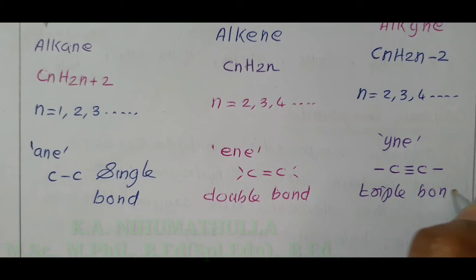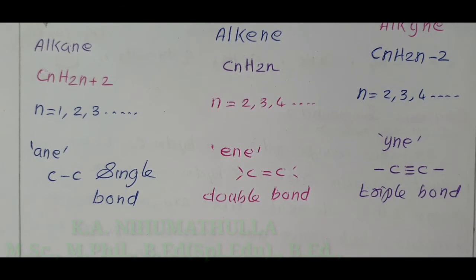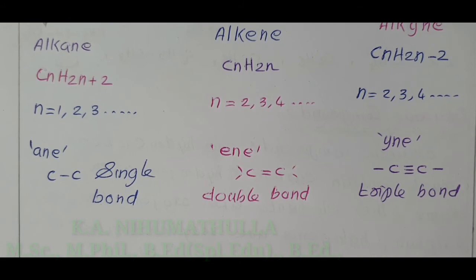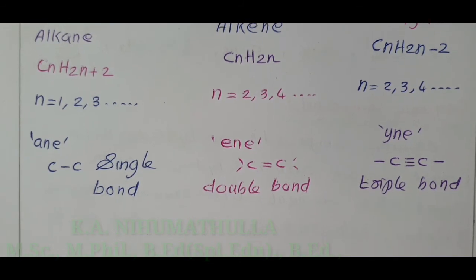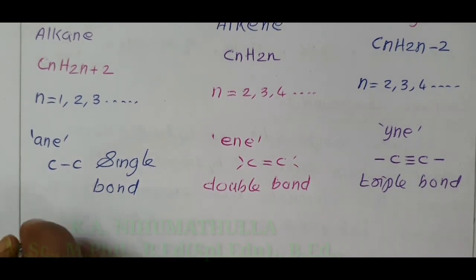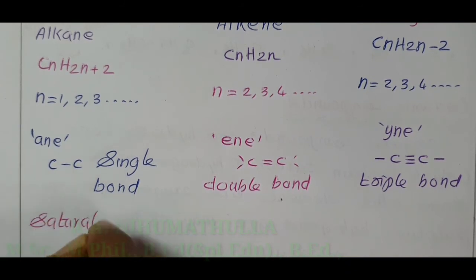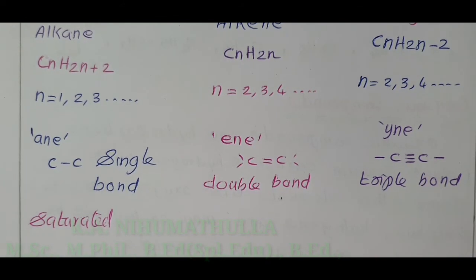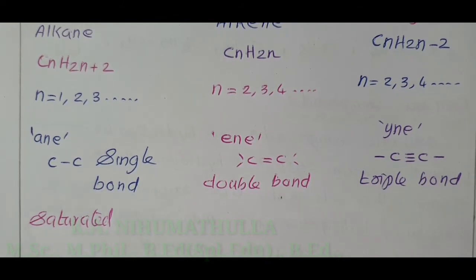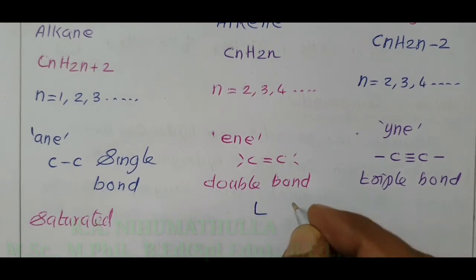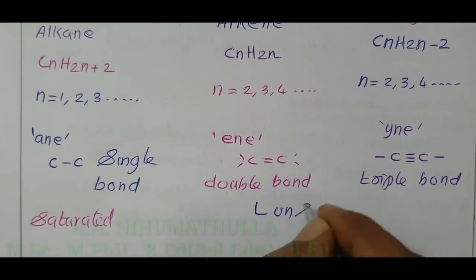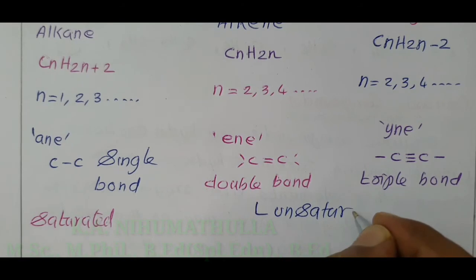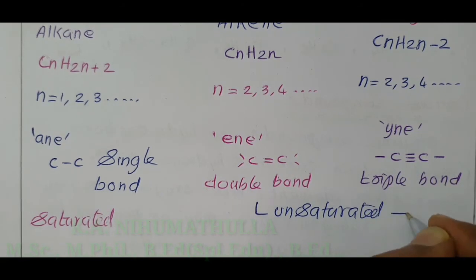The first compound, alkane, has all the carbon atoms linked by carbon single bonds. Therefore, this is called a saturated hydrocarbon. Because of the presence of double bonds and triple bonds, these two compounds are called unsaturated hydrocarbons.